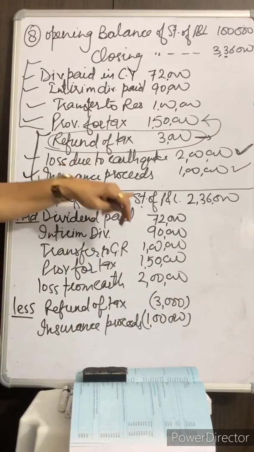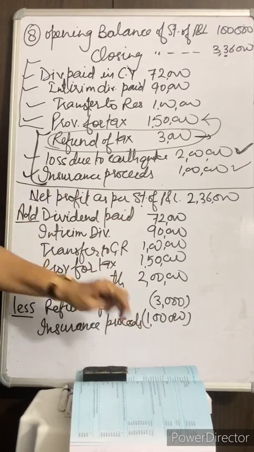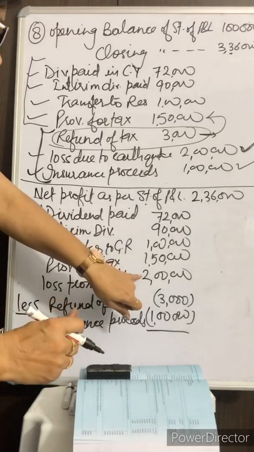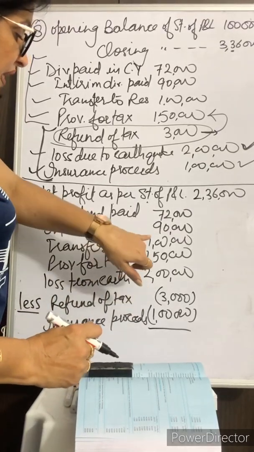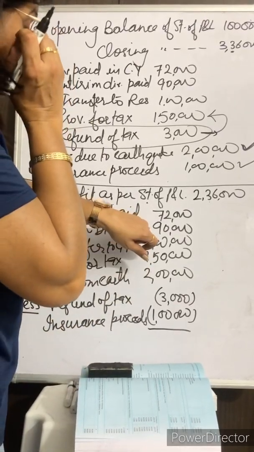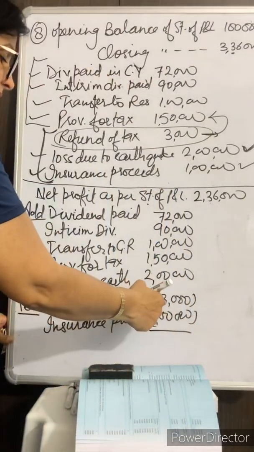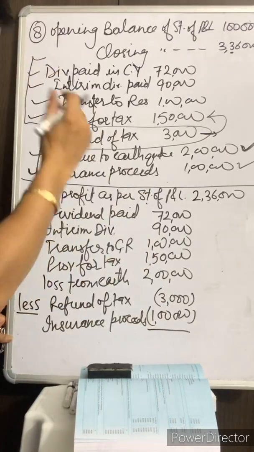So we'll add these 5 items and subtract these 2 items, and finally 2 lakh, 3 lakh 50,000, 4 lakh 50,000, 5 lakh 40,000 and 6 lakh 12,000 minus 1 lakh 3,000.